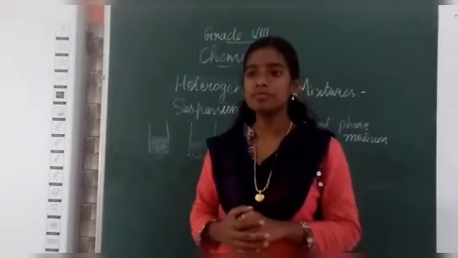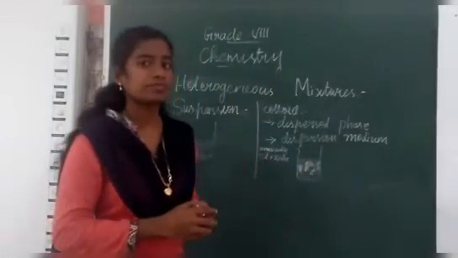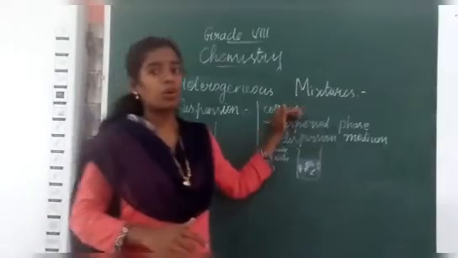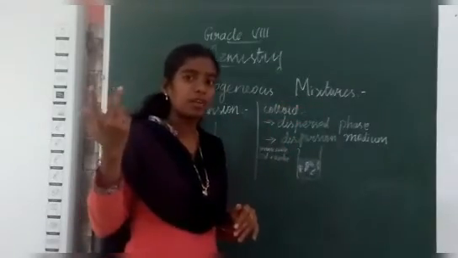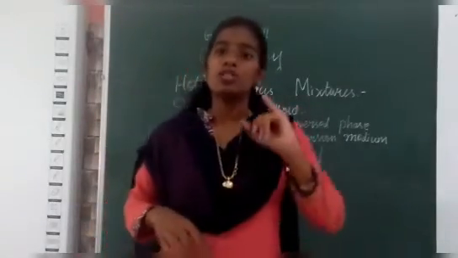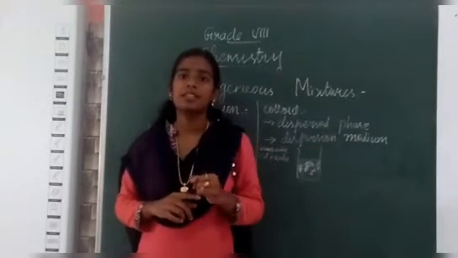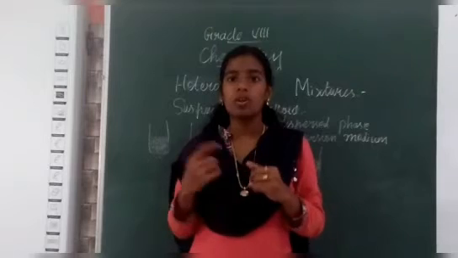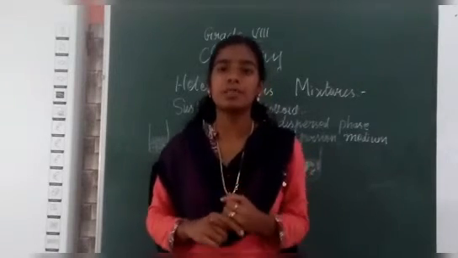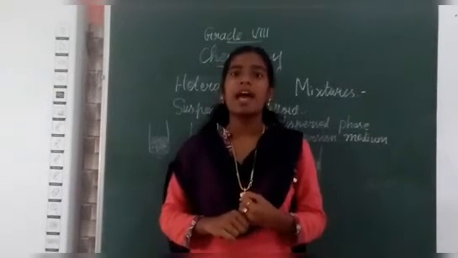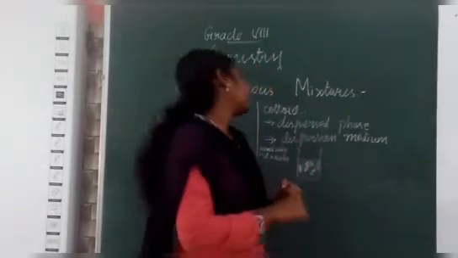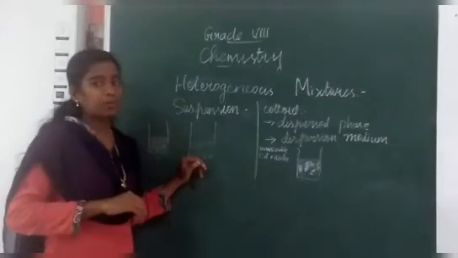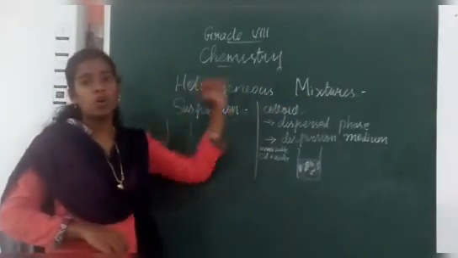What are the two types? Suspension and colloids. We divided homogeneous mixtures into solution and alloy. Here, heterogeneous mixtures are divided into two types, suspension and colloids.